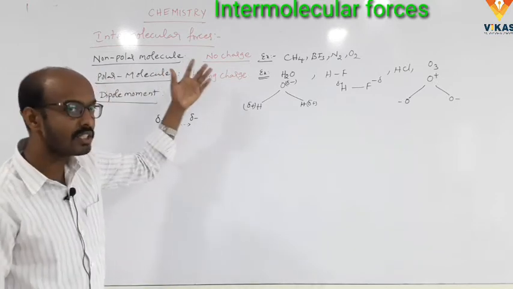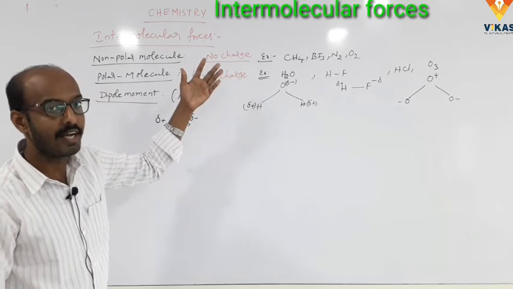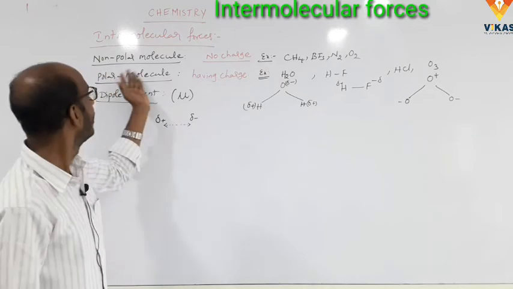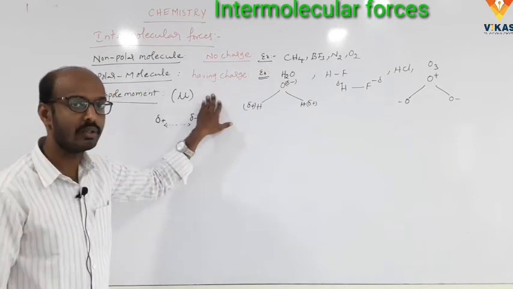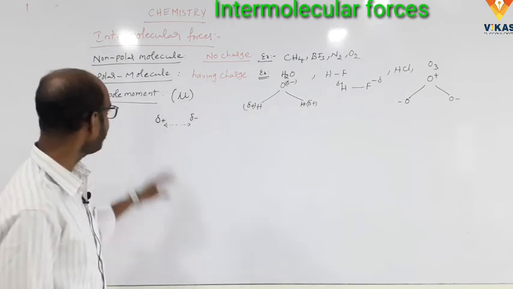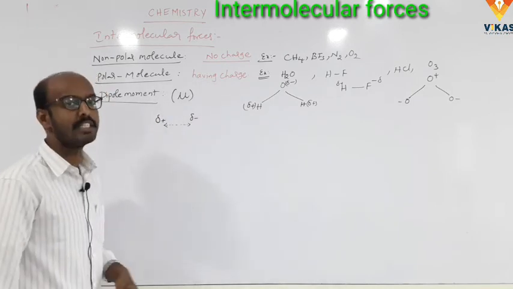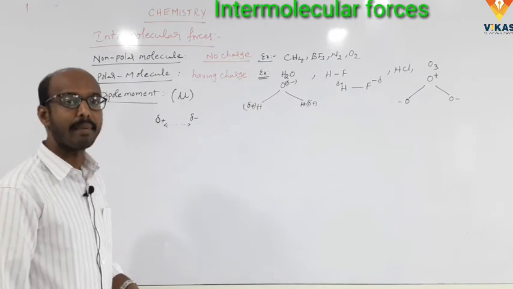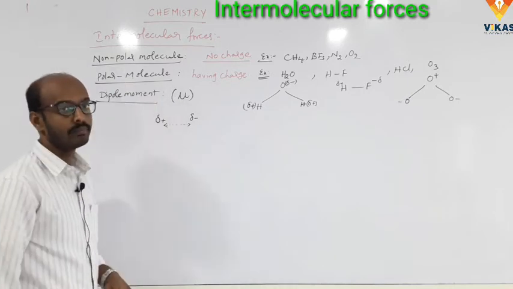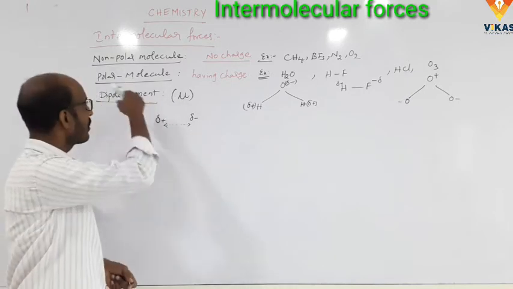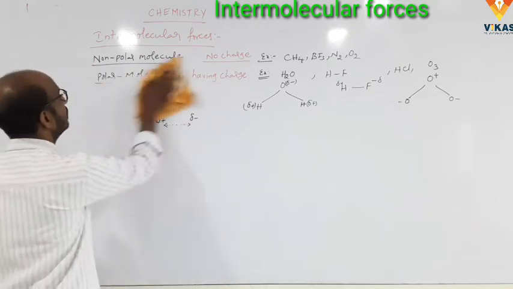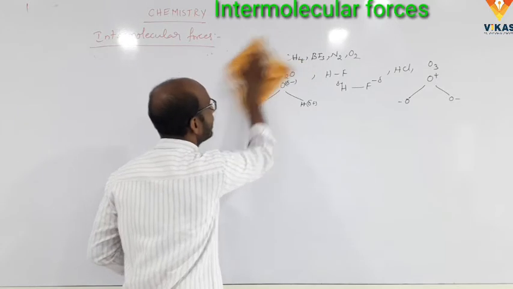Non-polar molecules, polar molecules, dipole moments. A molecule with no charge on its atoms is called a non-polar molecule. CH4, BF3, N2O2 are examples. And polar molecules means having charge on an atom in a molecule. And what is the dipole moment? Simply charge separation. It is represented by mu. The distance between the two poles is called dipole moment. Clear?